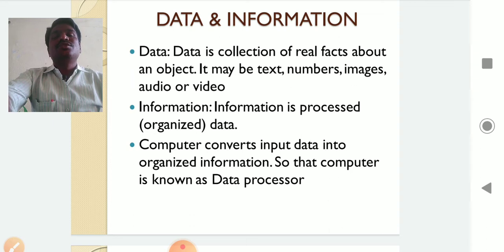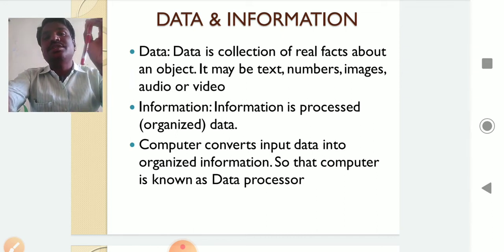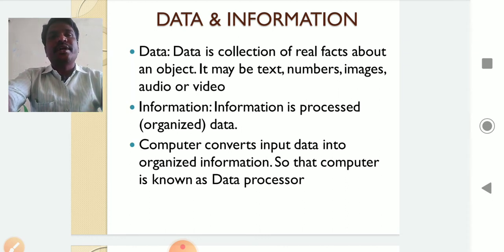So data is facts. For example, if you take this pen, it is a red color pen. This is a butterfly pen. The cost of this pen is 10 rupees. This is data about this object. If you take our mobile: which company? Motorola. Which model? What is the pixel of the front camera and back camera? RAM? What is the operating system? All these facts that are collected are called data.